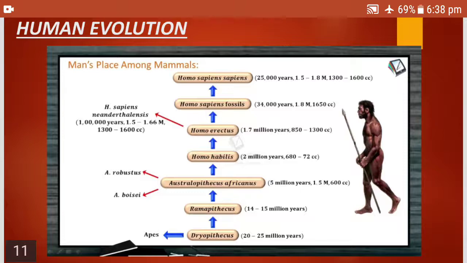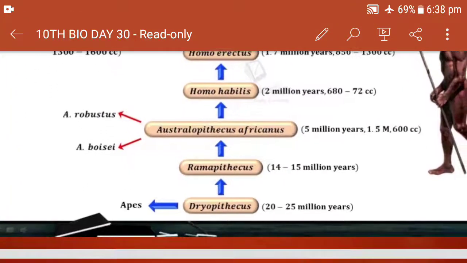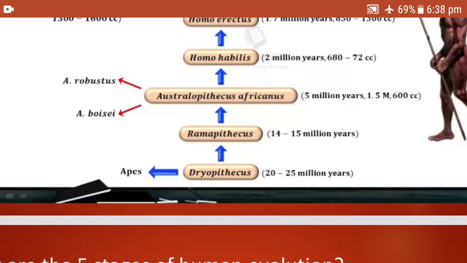Now I'm going to talk to you about human evolution. In the textbook the diagram is given upside down, so I will show the reverse diagram here. How did man evolve? The present man is called the Cro-Magnon modern man. The apes belong to Dryopithecus, about 20 to 25 million years ago.